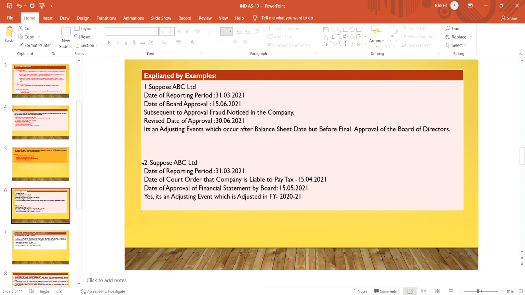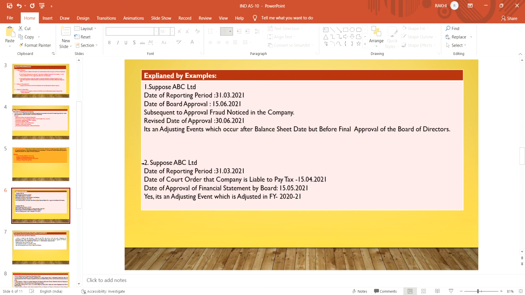For the next example, suppose ABC Limited's reporting date is 31st March, and a court order says that the company is liable to pay tax. Suppose some court case is going on against the company and the case is not in favor of the company. The order is not favorable and the company has to pay taxes.